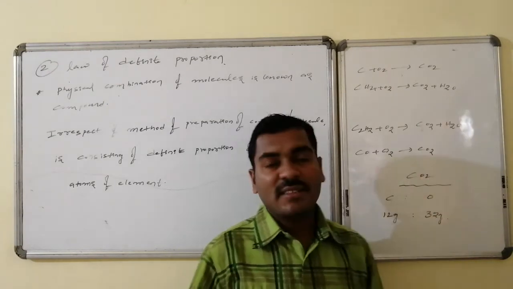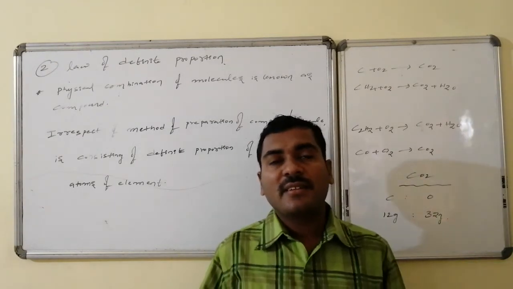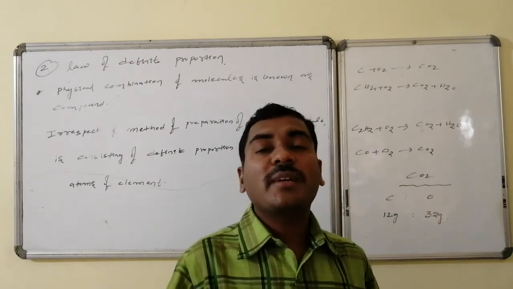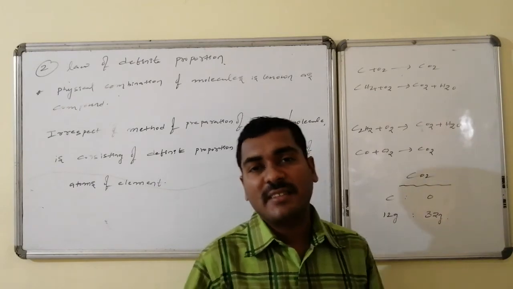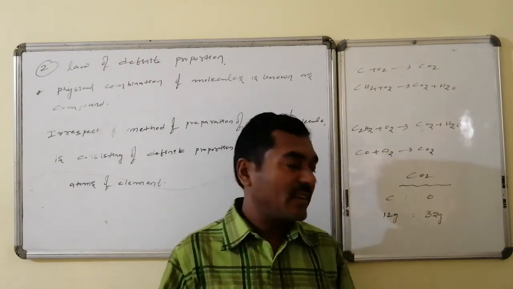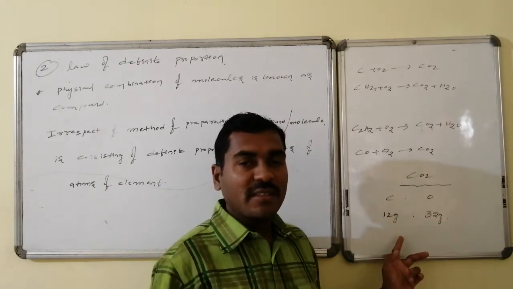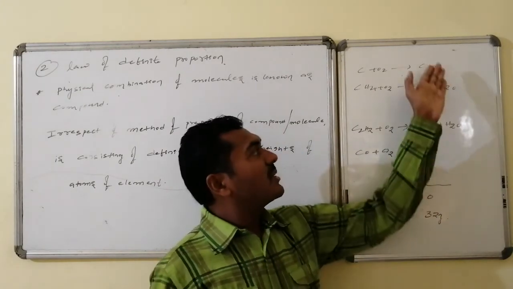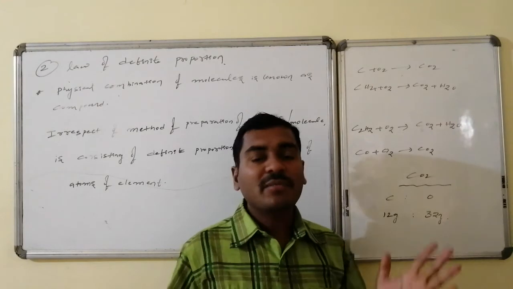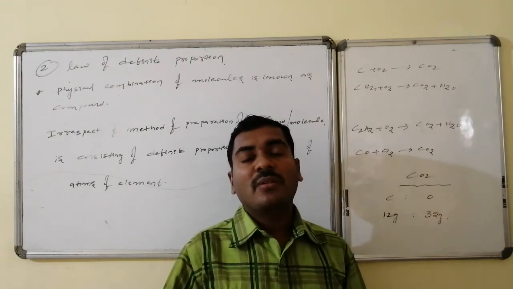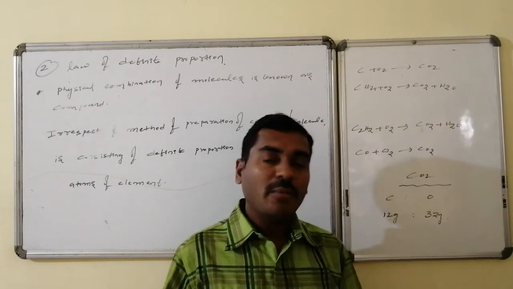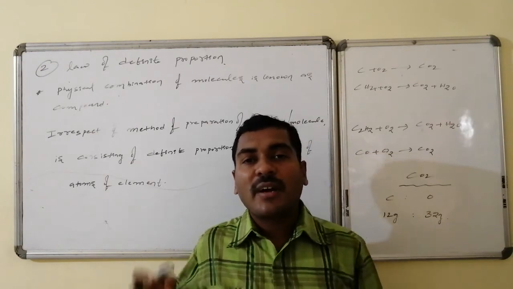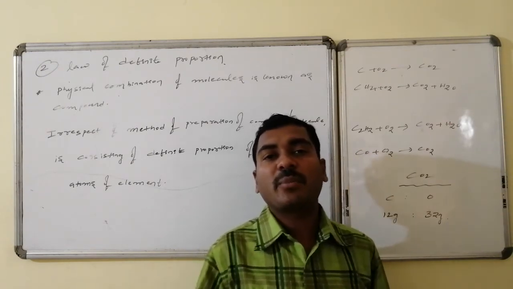Once the carbon dioxide is prepared, in that carbon dioxide there are two elements, carbon and oxygen. The weights of the constituent atoms of the elements are always constant, always definite. Here carbon weight is 12 grams in this molecule, whereas oxygen weight is 32 grams. Thus, though it may be prepared by this method or any method, the ratio of weights of atoms of the elements with which a molecule is prepared is always definite, that is constant. This is the law of constant proportions or law of definite proportions.